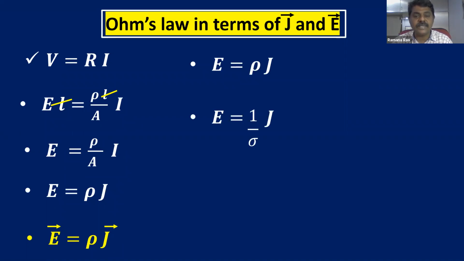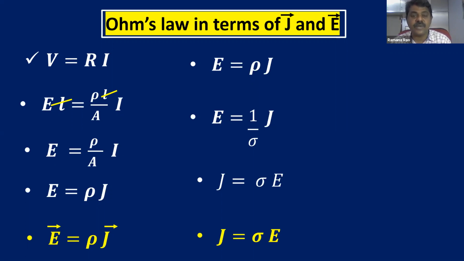As you know, rho is equal to 1 upon sigma, or sigma is equal to 1 upon rho, because they are related in that way. Resistivity is the reciprocal of conductivity, or conductivity is the reciprocal of resistivity. So I am substituting rho as 1 by sigma. What is sigma here? Sigma is conductivity. So simplifying the above equation, J is equal to sigma into E. So this is also the relation between J and E.